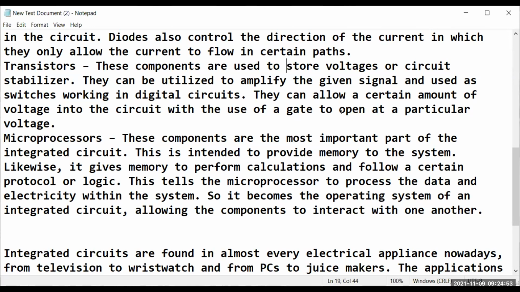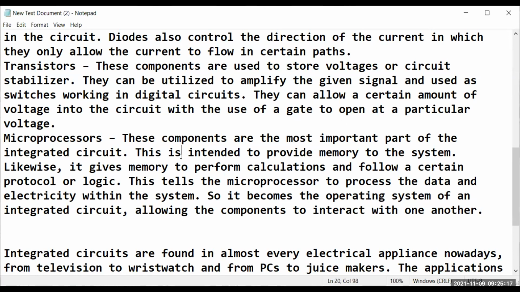But what it does is that it only allows a specific flow of voltage. It will not allow more voltage, but only the required amount of voltage to flow through the circuit. So that's what a transistor does. So it has diodes which allow the flow of current, and transistors which amplify the signal and allow only a certain amount of voltage to go.